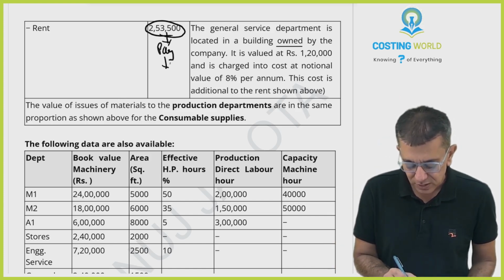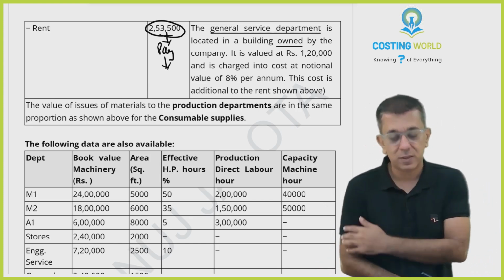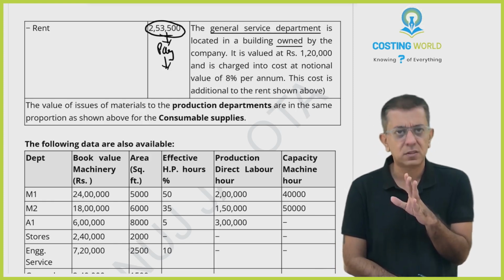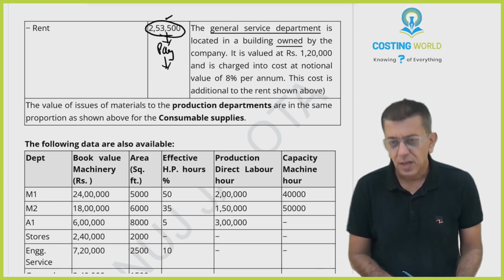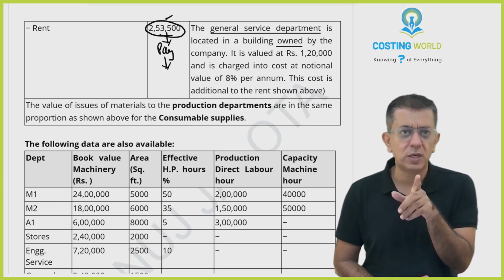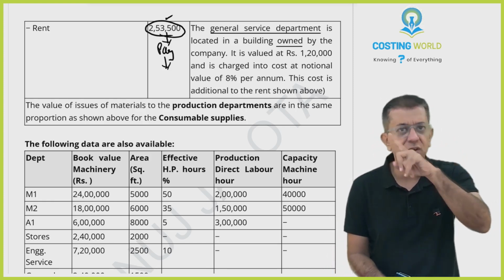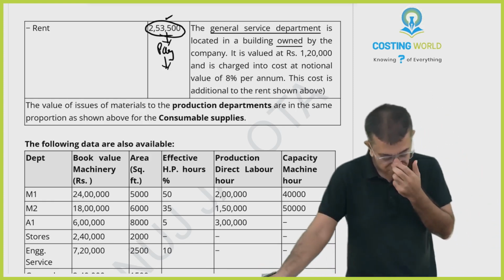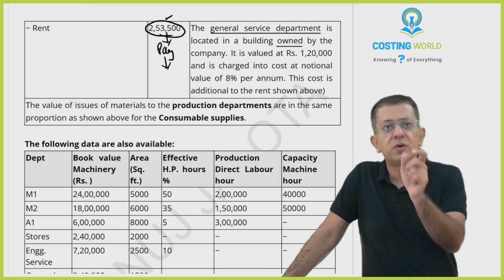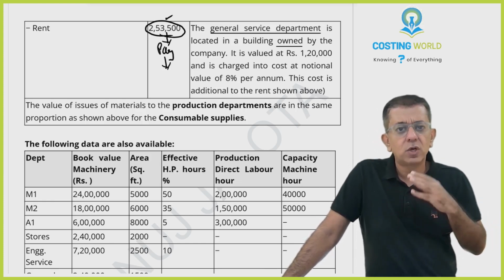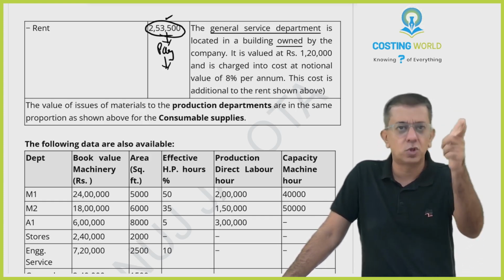Apart from this, one small thing, the general service department. There's a last department that is there. Now that is owned by us. So we charge notional rent and notional rent is not included in this. Please do remember, no notional rent is ever taken in the absorption rates. I've explained notional rent when we were doing chapter number 7, reconciliation. Notional rent means you're not paying any rent. But for inter-firm comparison, comparing my cost to the cost of a similar company in the same industry, I charge notional rent. Notional rent is directly written in the cost sheet at a suitable place.